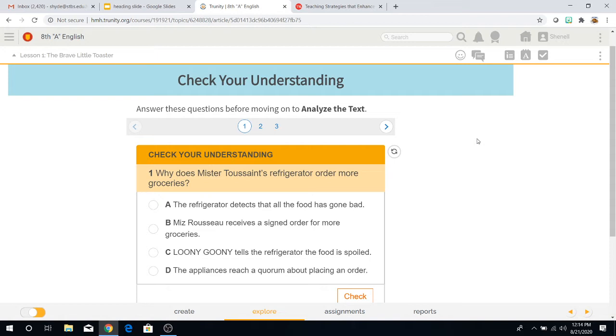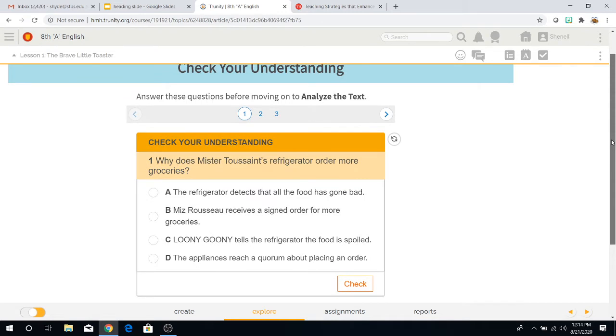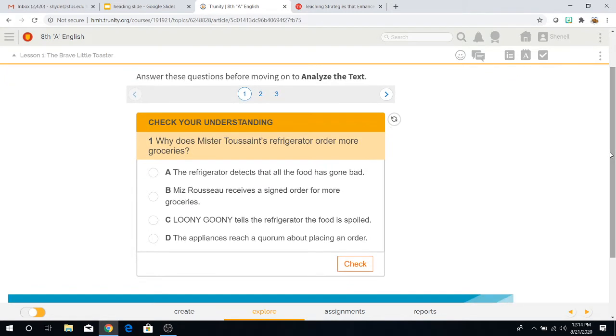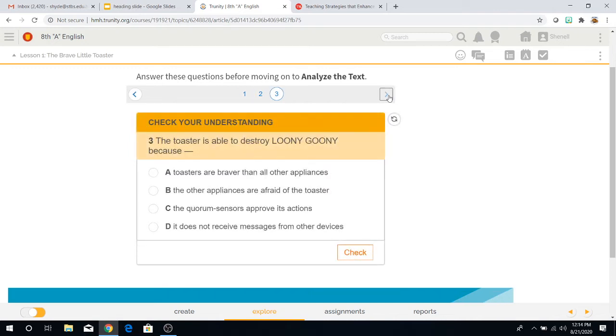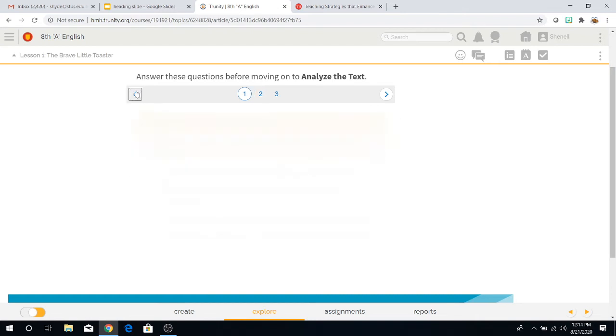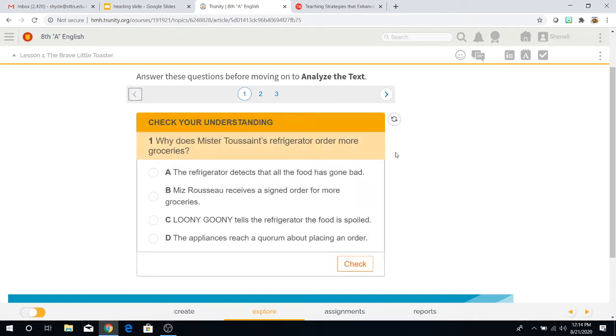So if you open your textbooks, and I will tell you right now to what page, it would be at the end of the story. It would be page 11 in your textbooks. You'll see that you will have check your understanding. Answer these questions before moving on to analyzing the text. So you have 3 questions, and you can see you have options for them. So you just pick one option for each question. Take your time like we talked about before.